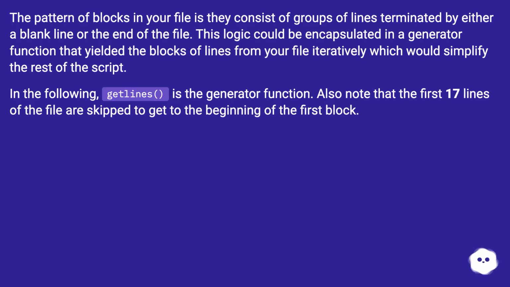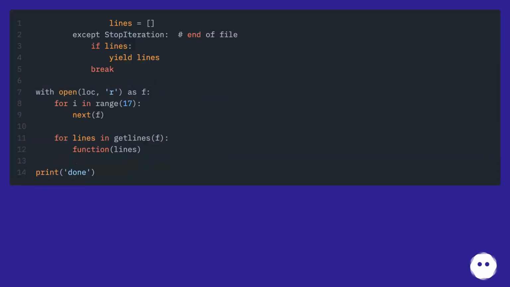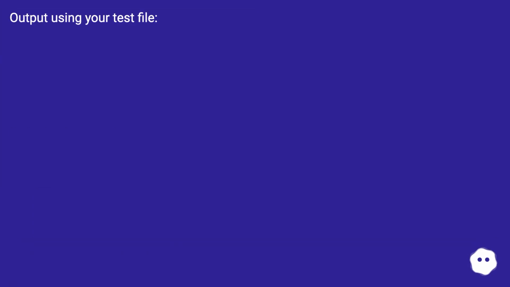In the following, getLines is the generator function. Also note that the first 17 lines of the file are skipped to get to the beginning of the first block. Output using your test file.